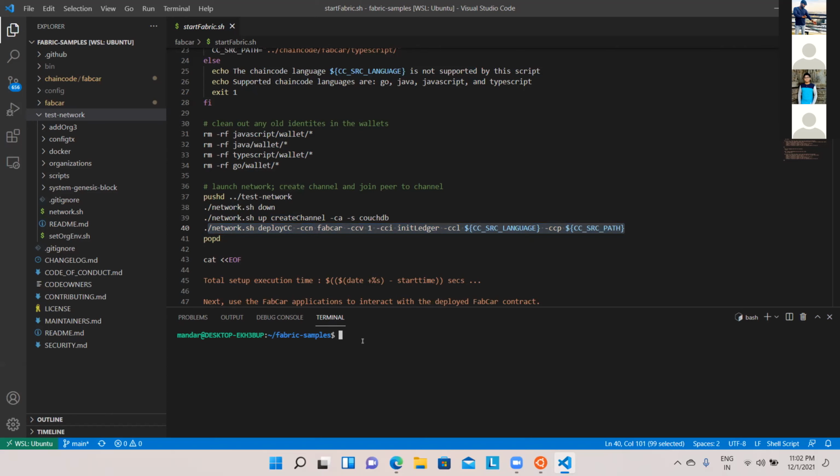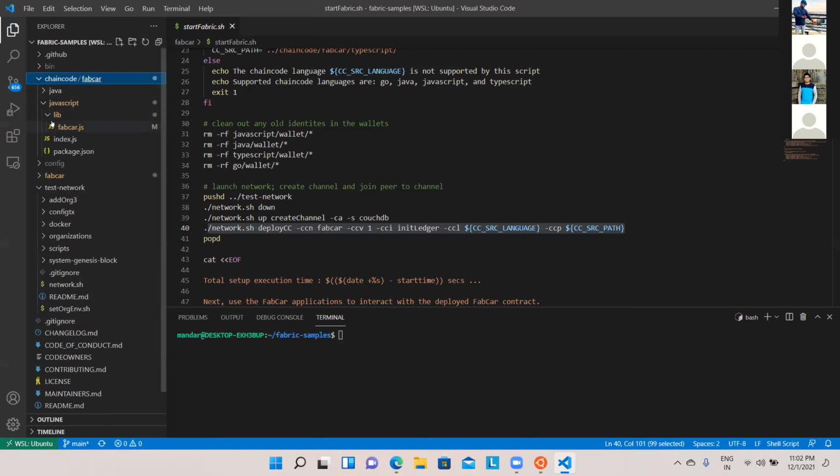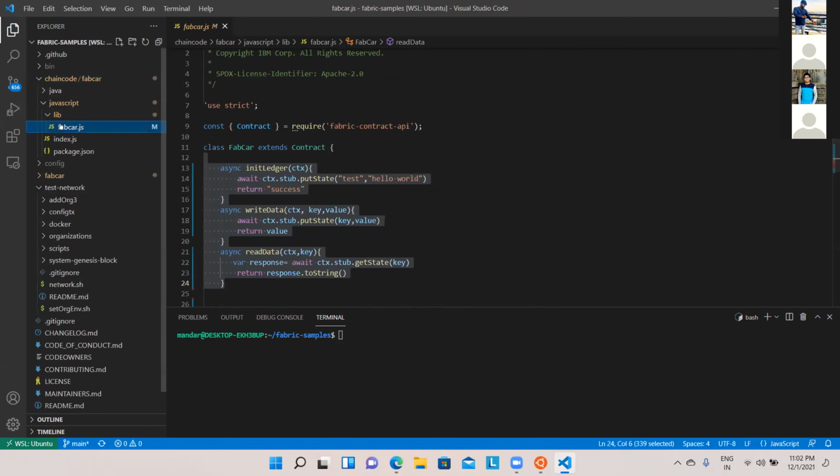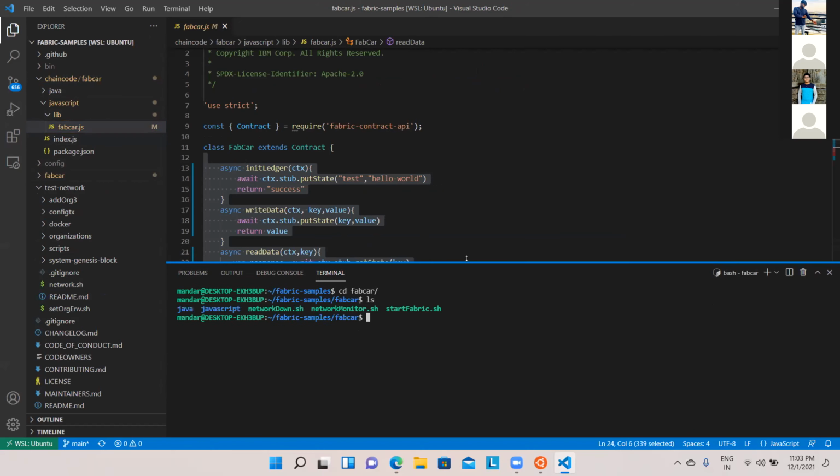Okay, so nothing new. Whatever we did in the test network, we did the same thing over here. But the change is that we have written our own Fabcar.js, and inside that we have certain code. So we will try to execute that startfabric.sh, and the way to do it is to go to Fabcar. Now I'm able to give all the Linux commands over here also.